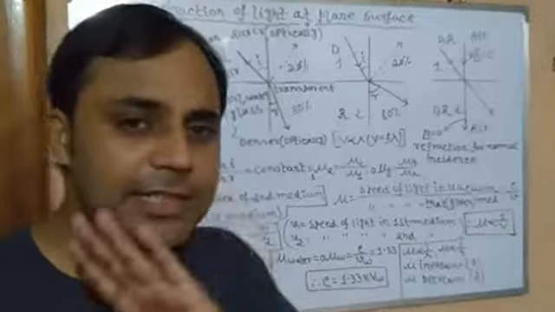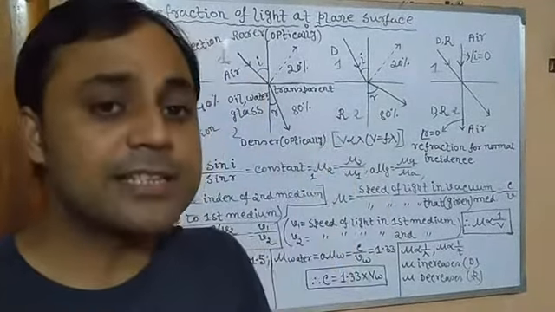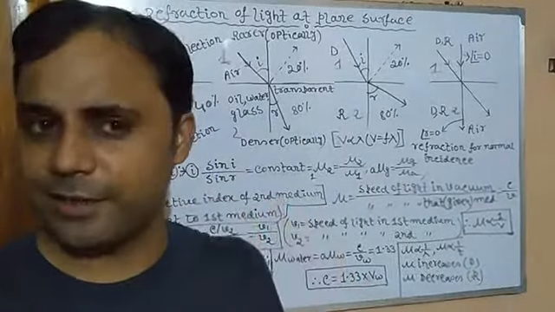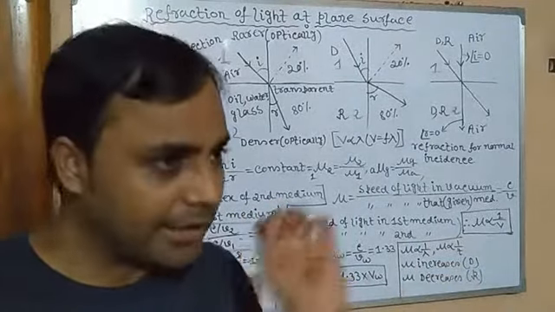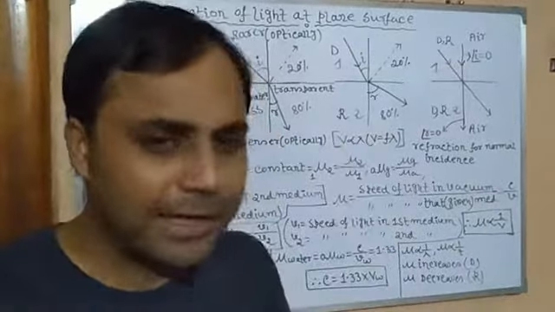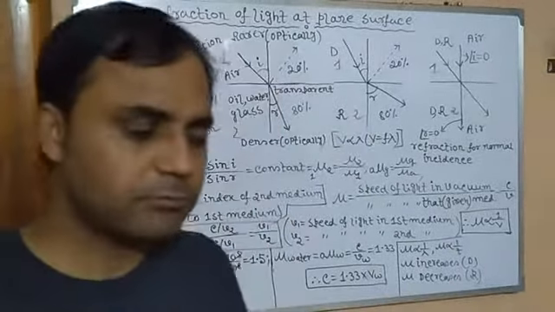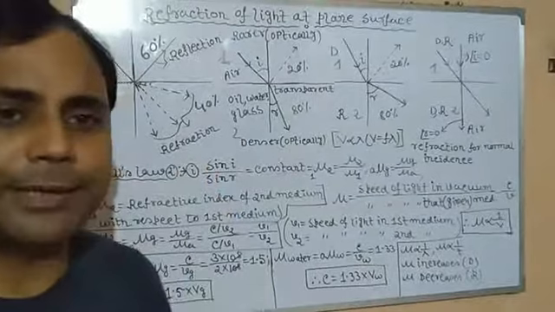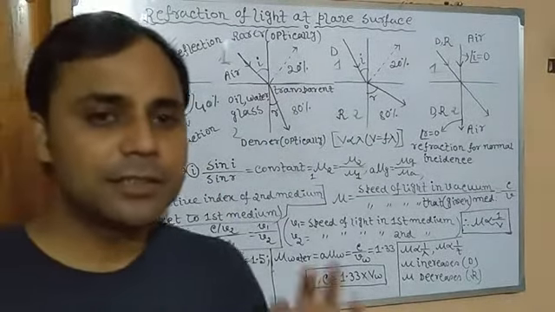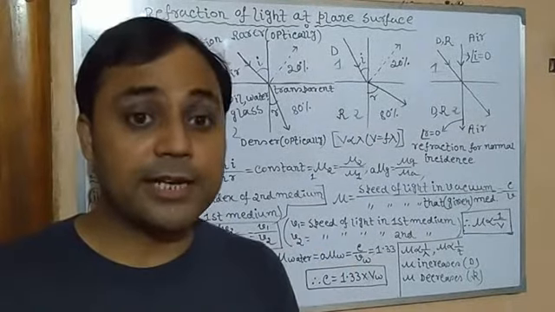But optical density is not like that. What is optical density? It depends on the velocity of light, isn't it? If the velocity of light in a medium increases, it is called an optically rarer medium or light medium, we may assume. Or if the velocity of light in any medium decreases, it is generally considered an optically denser medium.